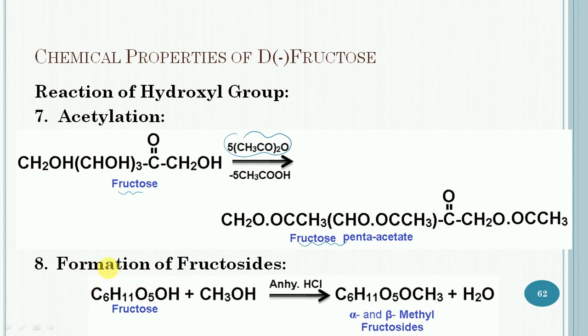Then next is formation of fructoside. In this case, fructose reacts with methyl alcohol in the presence of anhydrous hydrogen chloride to form a mixture of methyl fructosides. So in this case, alpha and beta methyl fructoside will get formed.